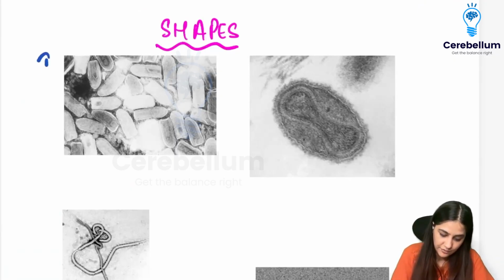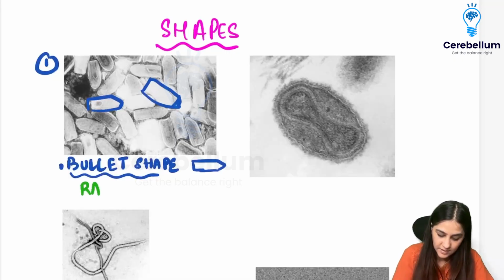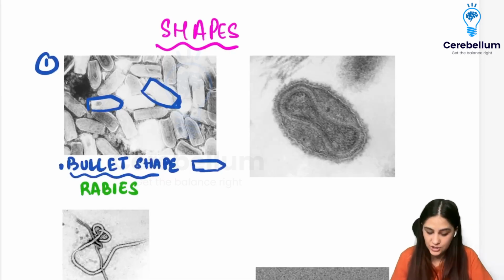So let's see with the first one. The first one is shaped like this, right? It is shaped like this, and this is called bullet shape. Remember, you remember how a bullet looks like? It looks something like this. So this is called bullet shaped. And which virus is showing you this? It is going to be your rabies virus, right? So rabies virus is bullet shaped.